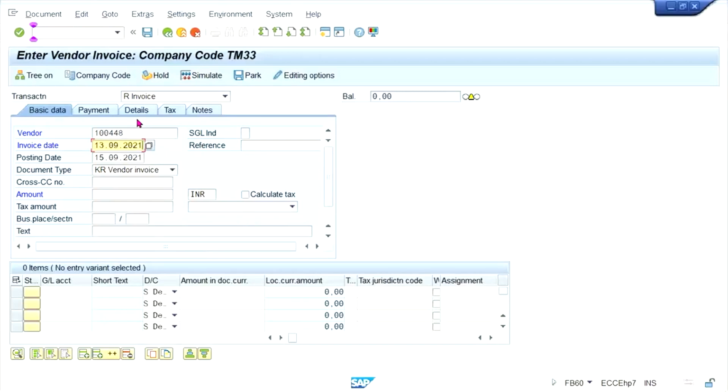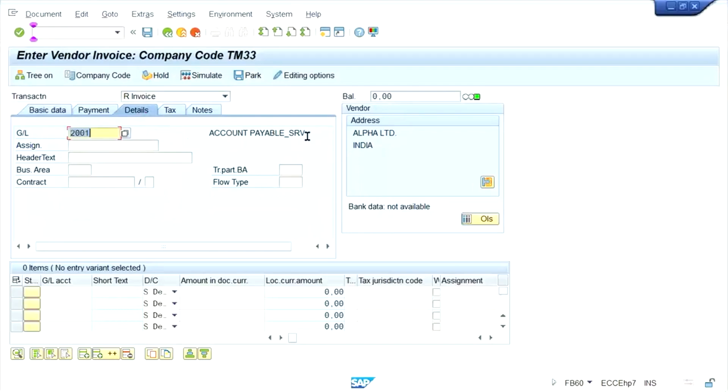That is why I have given the service reconciliation account. Now, after some time, Tata Motors started buying even a certain quantity of a particular material also. Then what to do, guys? While posting the material invoice, the service invoice comes into the picture. So we are going to make it 2000 and press enter.